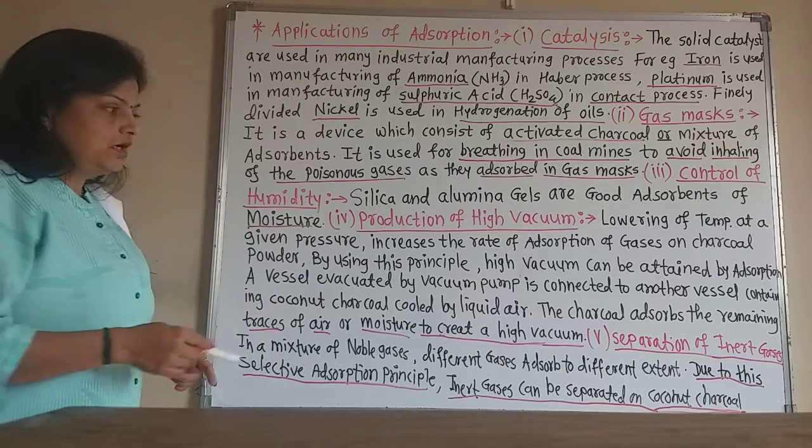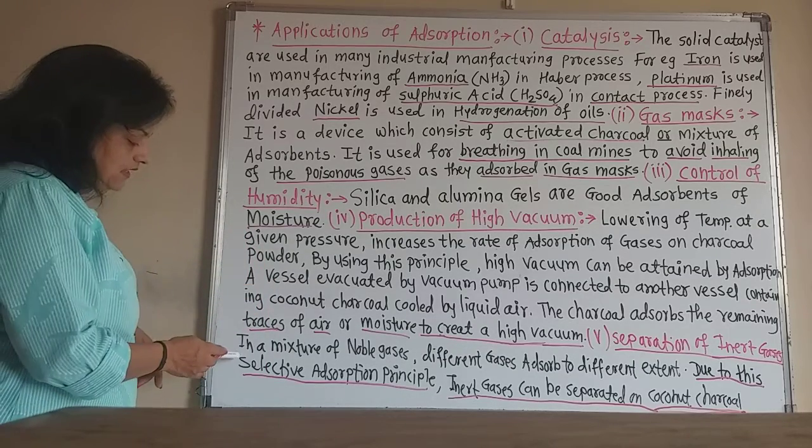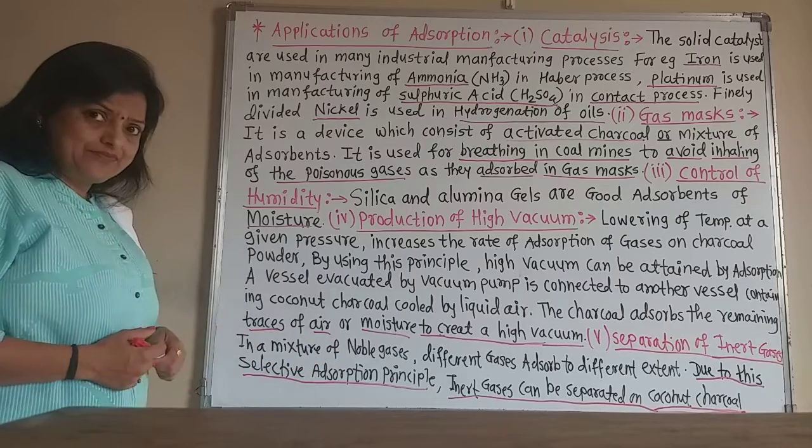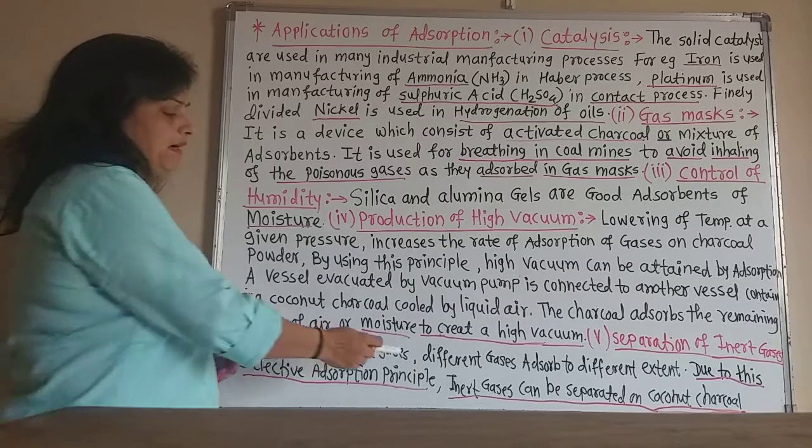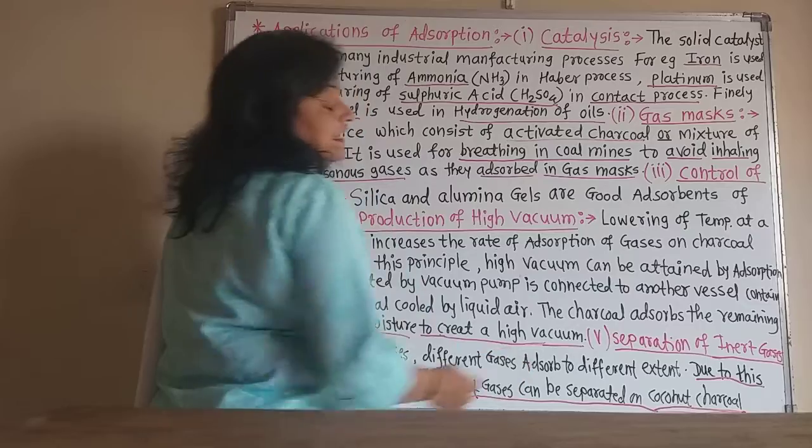So in the separation of inert gases, in a mixture of noble gases, different gases adsorb to a different extent.